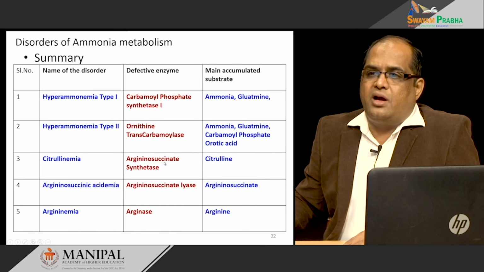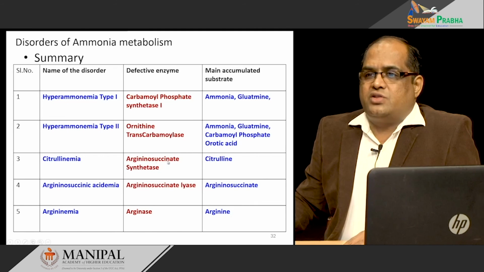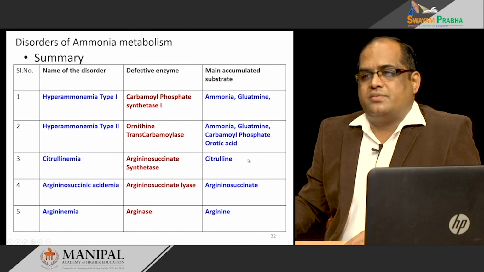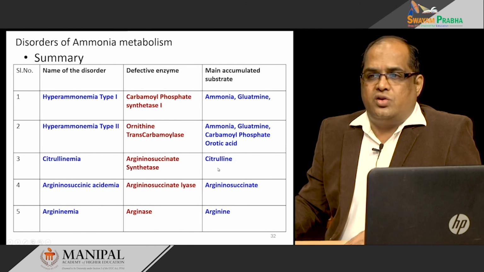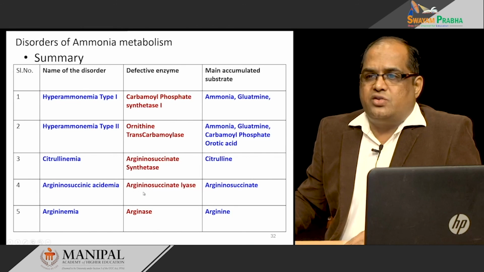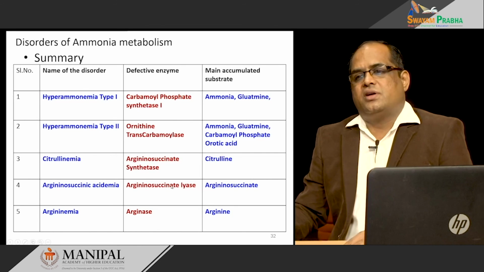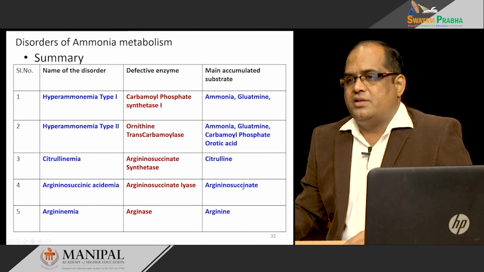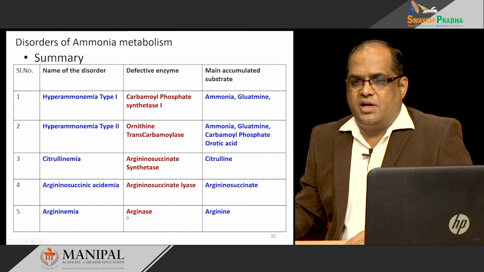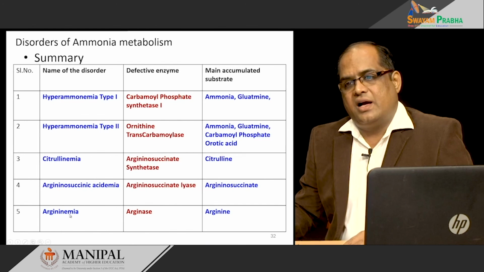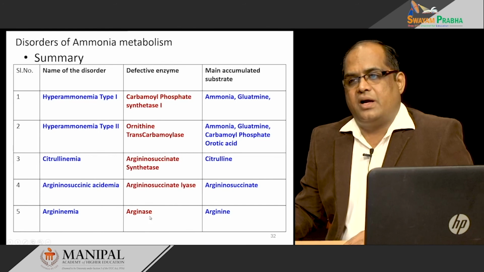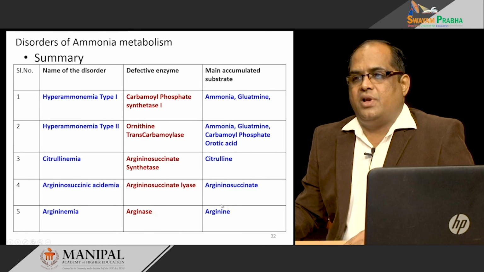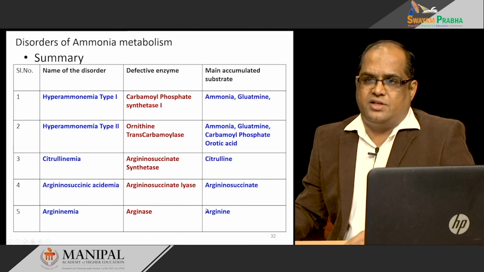In citrullinemia, the defective enzyme is argininosuccinate synthetase, citrulline level increases and it can get excreted into urine. In argininosuccinic aciduria, the enzyme deficiency is argininosuccinate lyase and the substrate accumulated is argininosuccinate. The last disorder is argininemia, where arginase is deficient and the accumulated substrate is arginine.